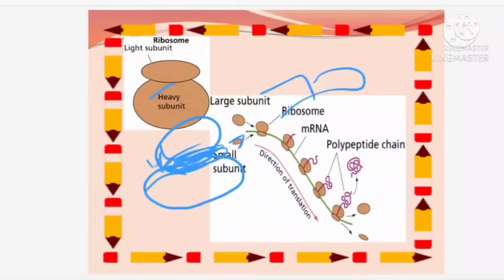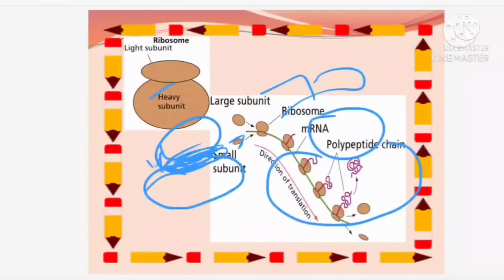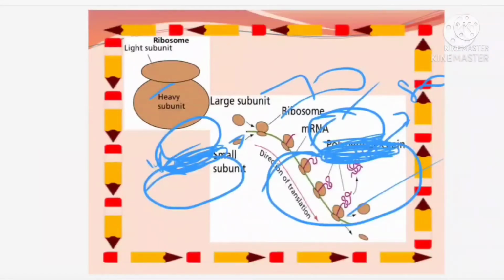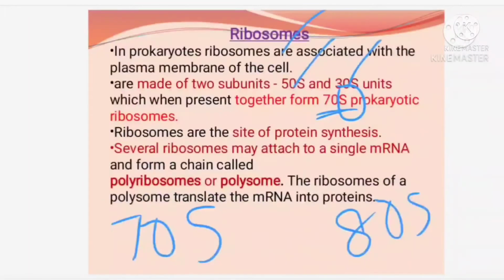The same in case of your eukaryotic ribosomes, they are having 40S as well as 60S. Now when the smaller unit sits over the larger unit, this place is being taken, the size is reduced. So it becomes 80S, which means that 20S is common for both this subunit and this subunit, because of which it becomes 80S. Here 30 plus 50 is equal to 70S, in prokaryotic ribosomes.